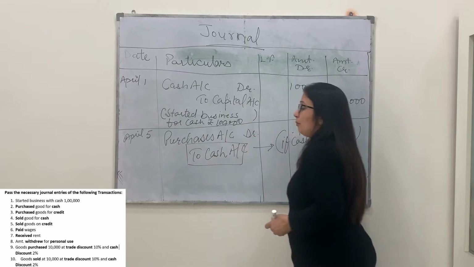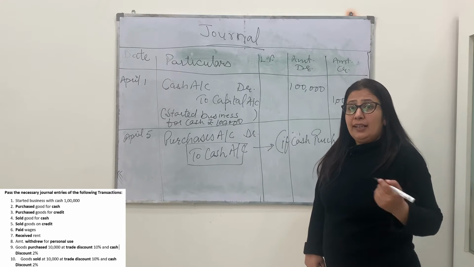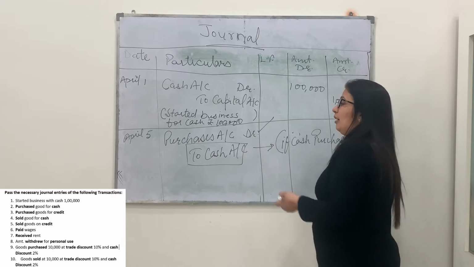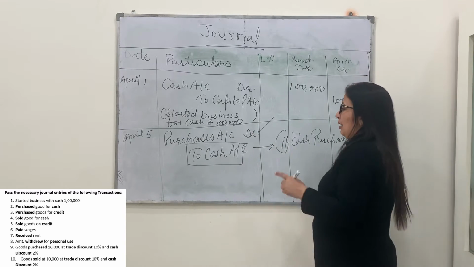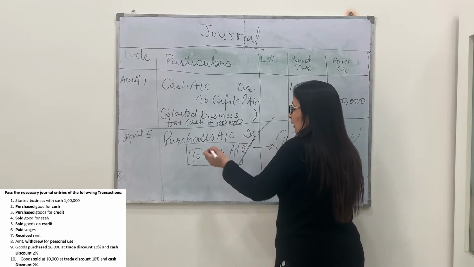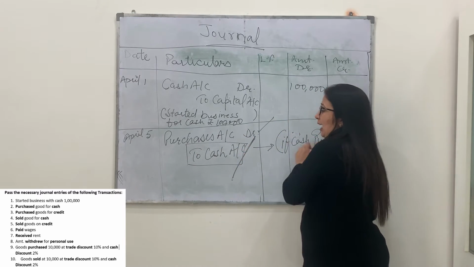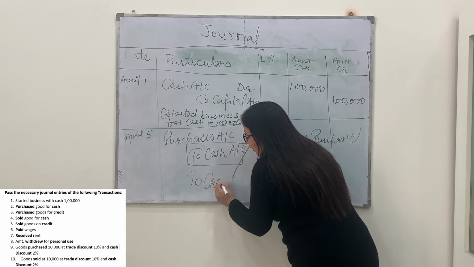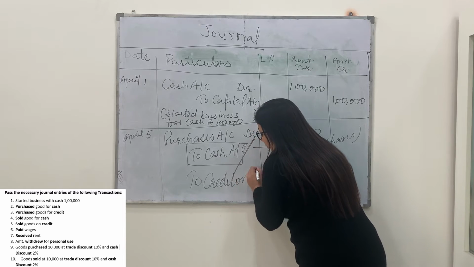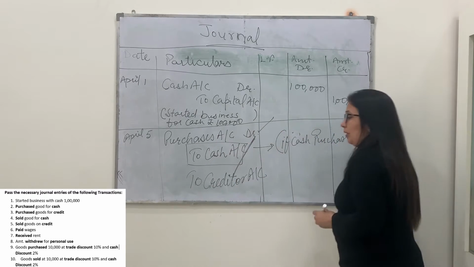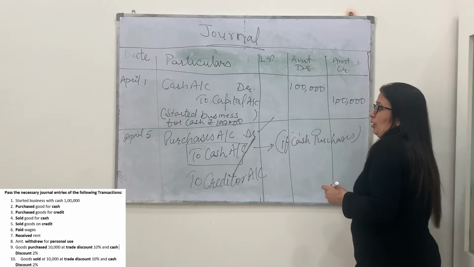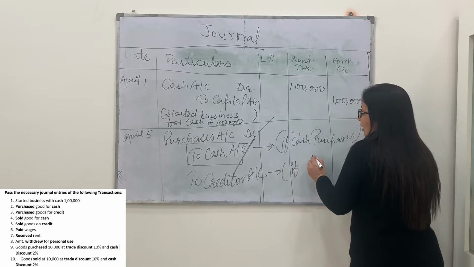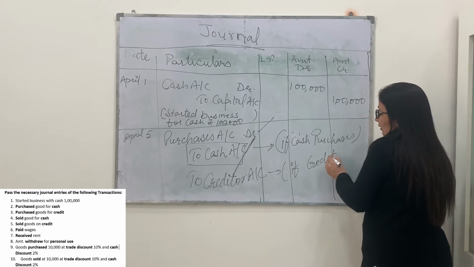But instead of cash, suppose you are purchasing your goods on credit, you are not paying the money right now, the entry will remain the same, purchases account debit. Instead of cash account, what will be there? I am putting an oblique: cash account if you are purchasing the goods in cash. If it is not purchased in cash, purchases account debit, and they will become our creditor, so creditor account. The name of that person or the company is to be mentioned here. The entry will become purchases account debit to creditor, in which case a credit purchase is made.